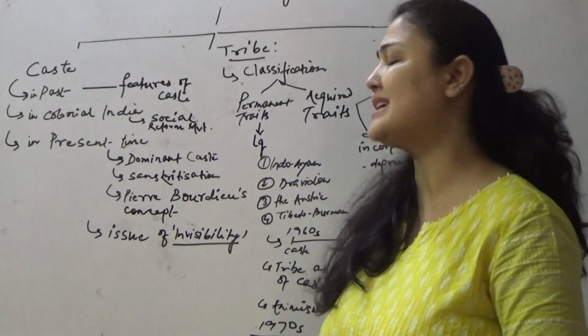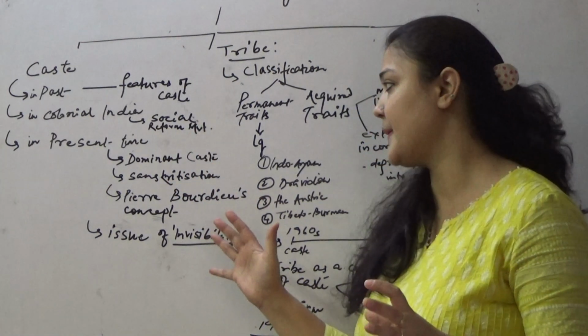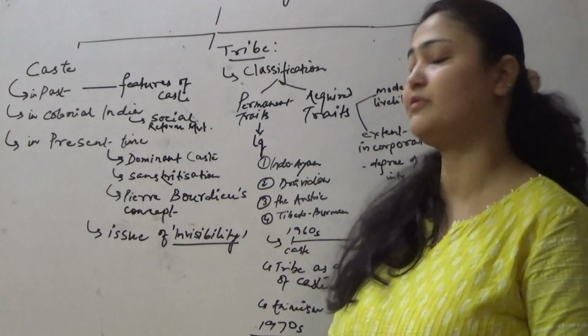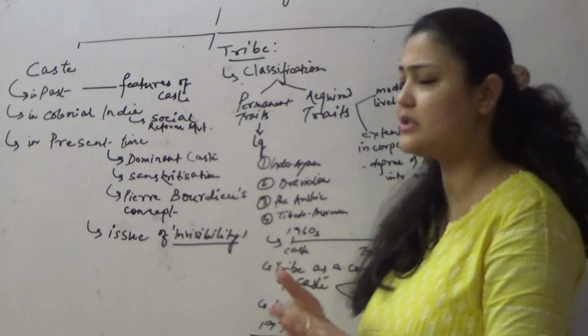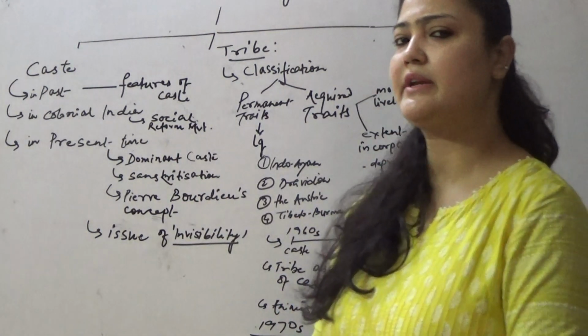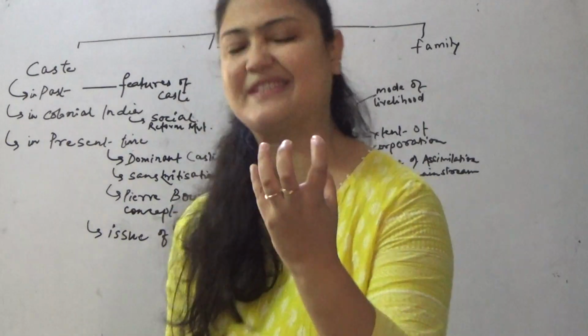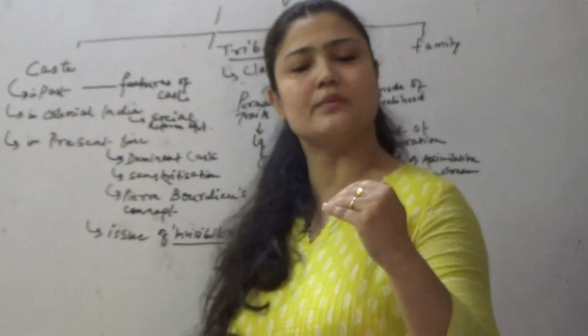Now, caste in present time we need to see in terms of dominant caste, Sanskritization, the concept of pollution and purity, and the issue of invisibility. These dimensions we need to keep in mind. First we need to understand the concept of Sanskritization, which has been given by M. N. Srinivas. So what is Sanskritization?